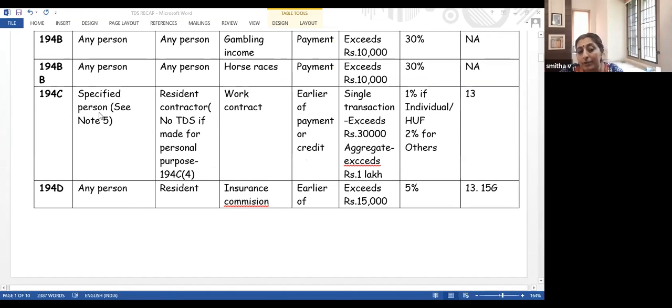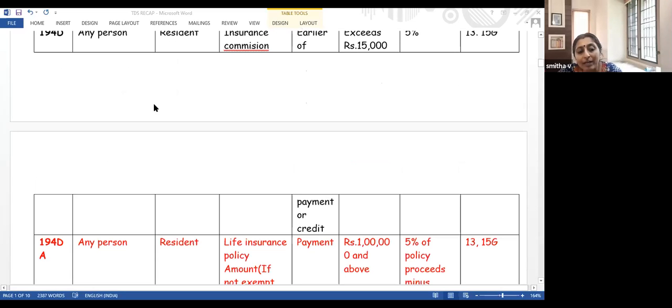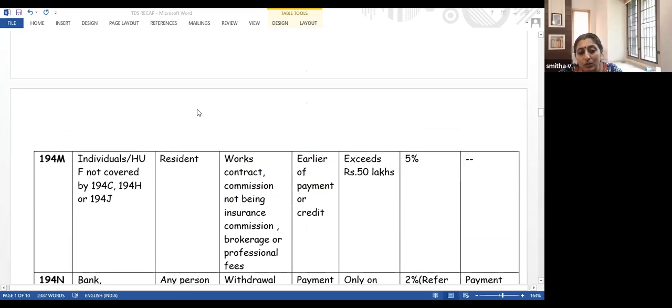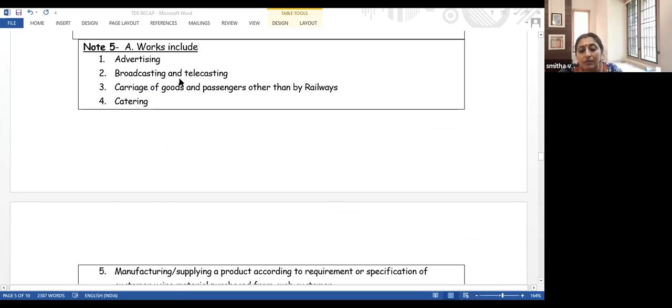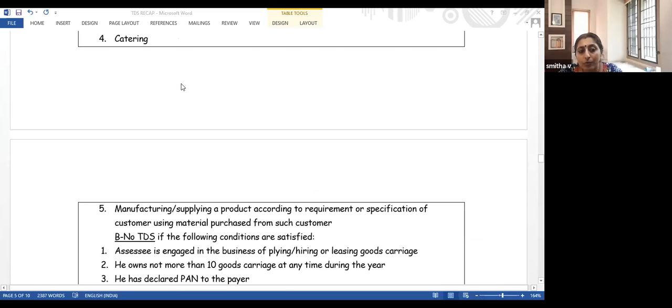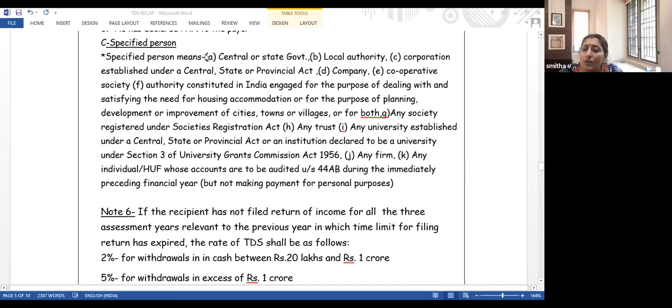Who is liable to tax deduction? Specified person. Specified person, I have mentioned in the note. Who is a specified person? So we'll come to the note below 194C. Specified person means almost everybody is a specified person.